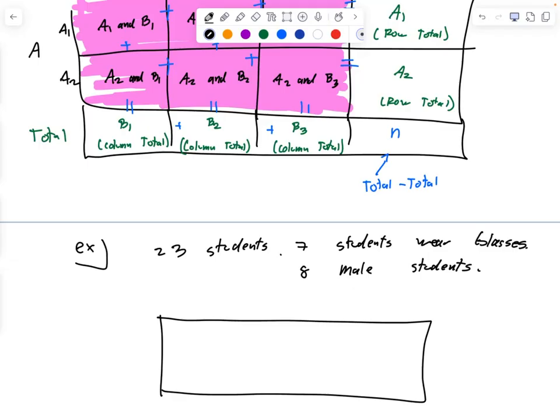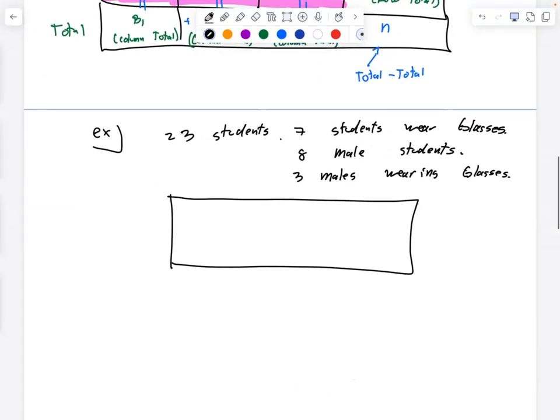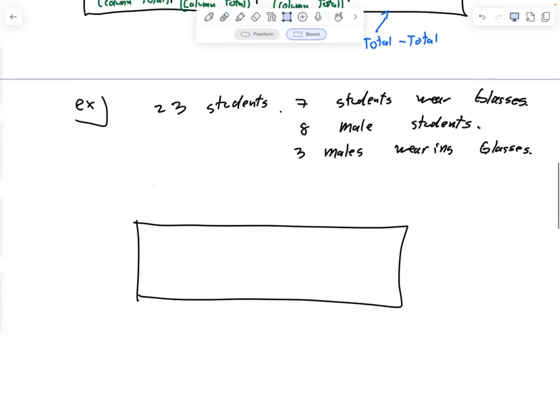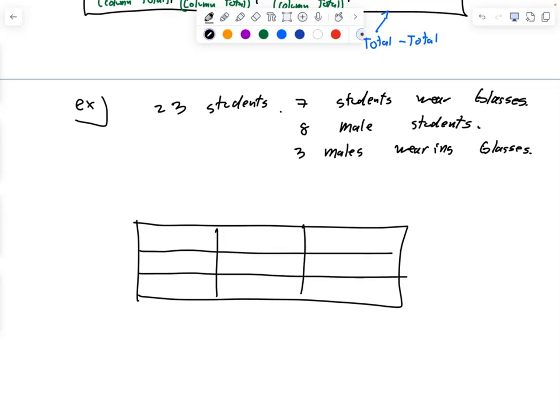All right, let's make a two-way table with this information. So, what are my 2 variables? Gender and glasses. There are 2 genders, and for the purpose of statistics, we're going to be binary for the genders just to make it easier for us.